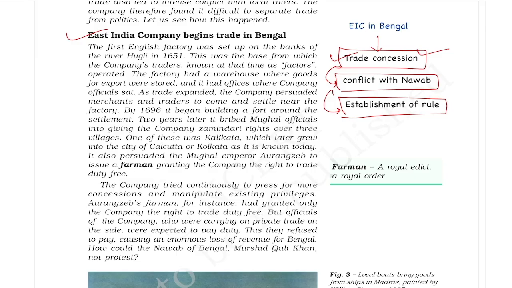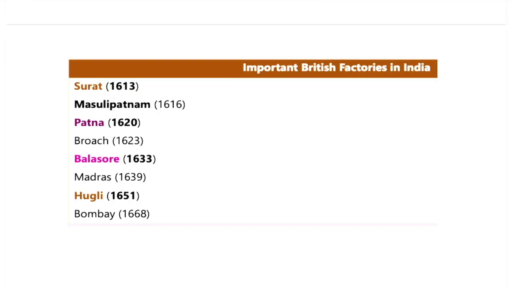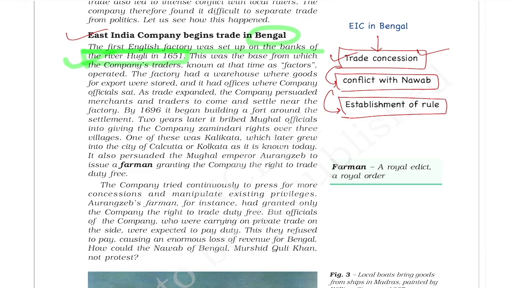The first English factory was set up on the bank of the river Hooghly in 1651. Remember, this was not the first factory in India. This was the first factory in Bengal. We have already seen that the English set up their first factory in India at Surat in 1613. So the factory in Hooghly in 1651 was the first factory in Bengal.